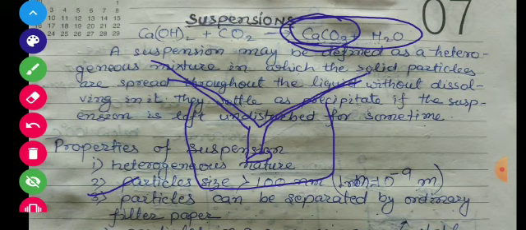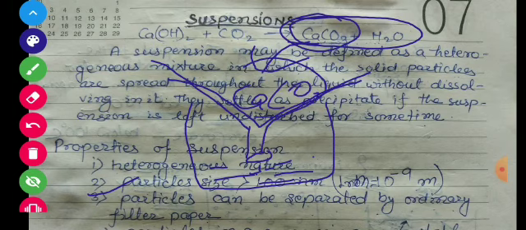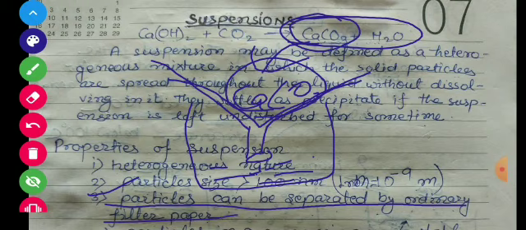So students, when we pour this calcium carbonate and water mixture, we will find that water will pass through it, and calcium carbonate will get separated at this part, that means in the filter paper. So I think you have understood that particles can be separated by ordinary filter paper.